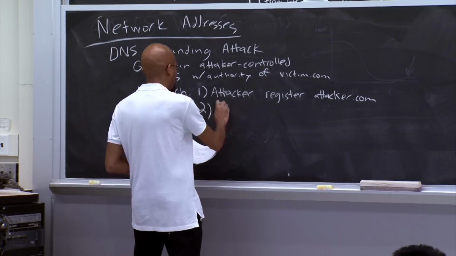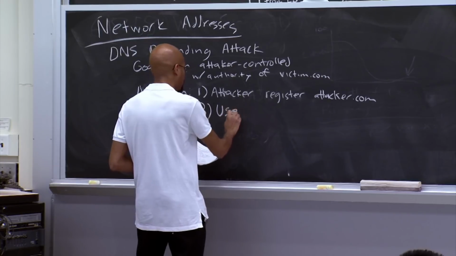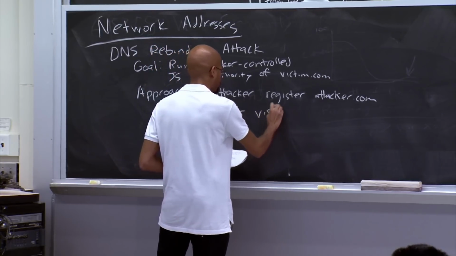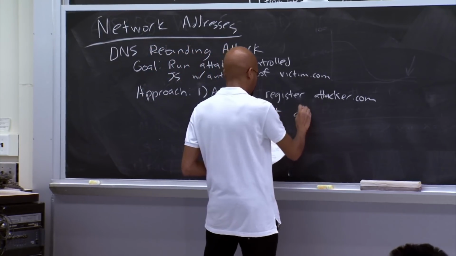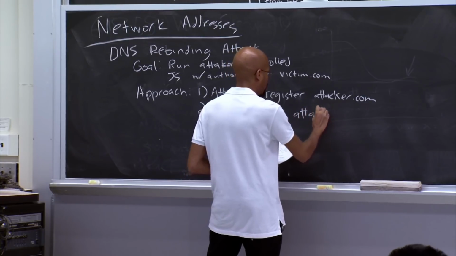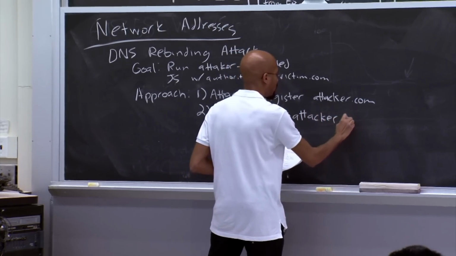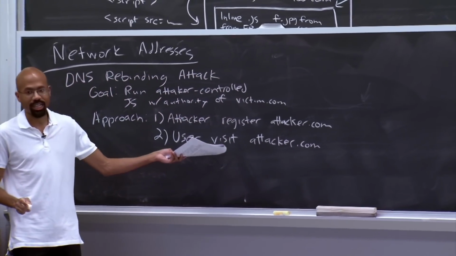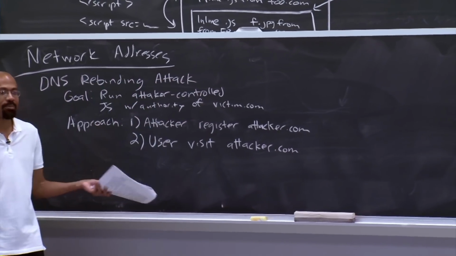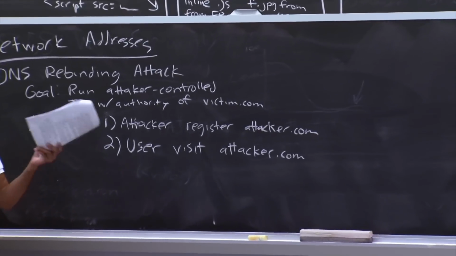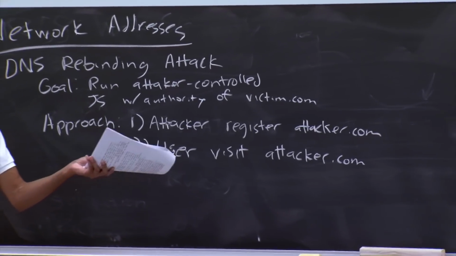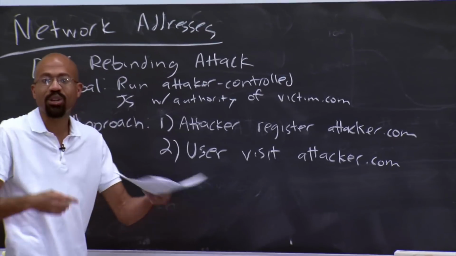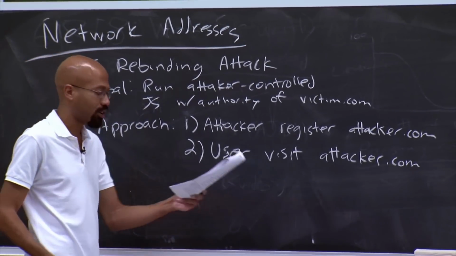The second thing that has to happen is that the user has to visit attacker.com. In particular, the user has to visit some website that hangs off of this domain name. This part is actually not tricky. You can create an ad campaign, free iPad. Everybody wants a free iPad, even though nobody knows anyone who's ever won a free iPad. They click on this, they're there. Send a phishing email, and so on and so forth. This part's not hard.